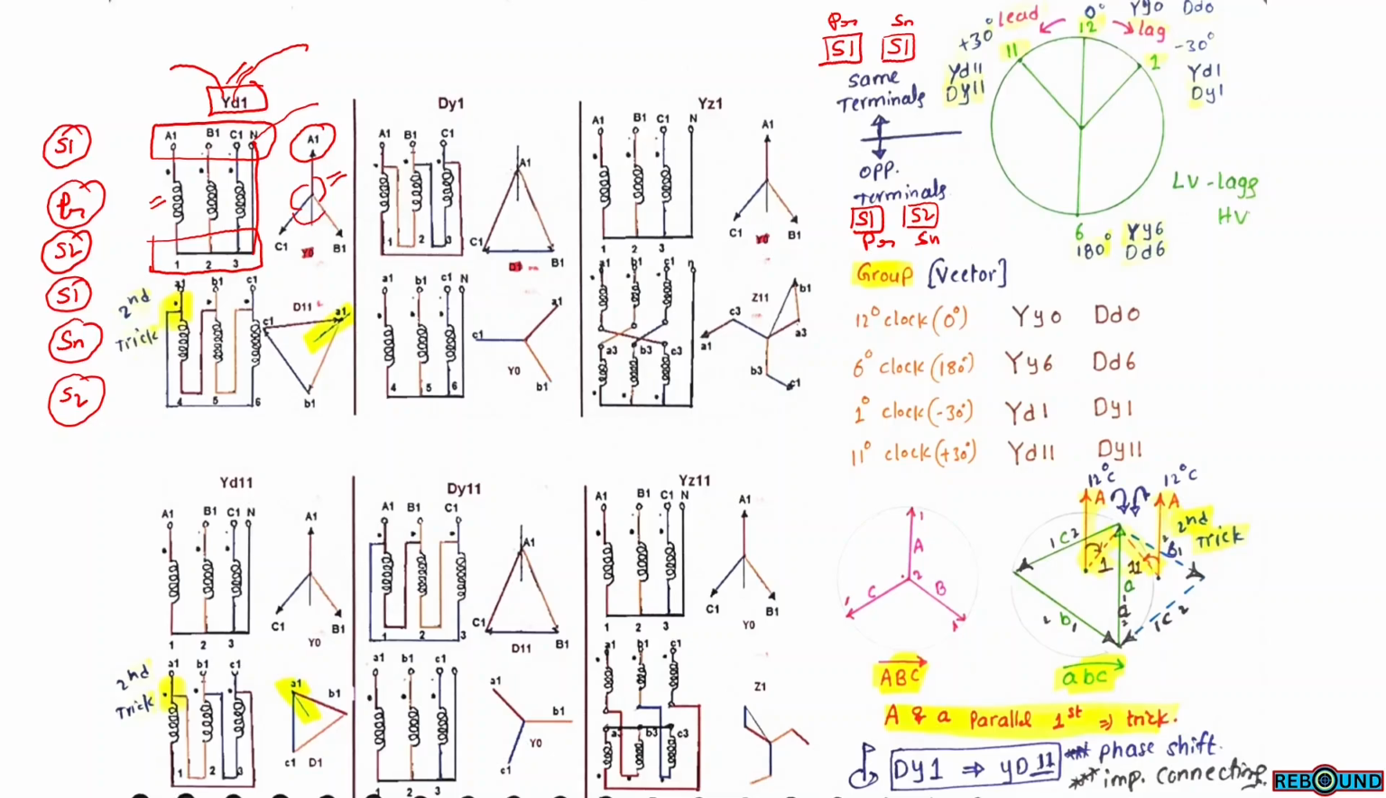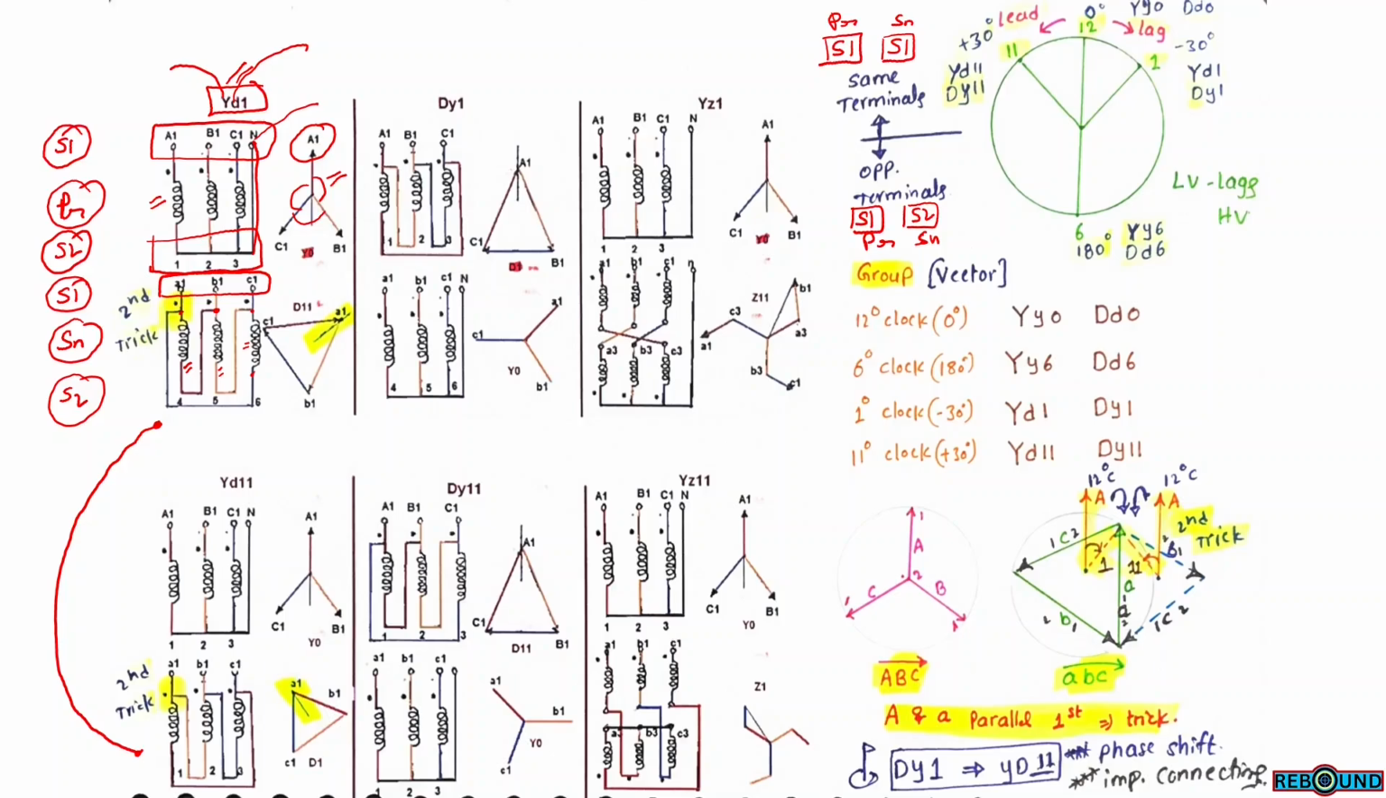On the secondary side, the windings are connected in delta connection, but the terminals are taken out from side 1 only: A1, B1, C1. That means side 2 of this winding is connected to side 1 of the next winding, side 2 of this winding is connected to side 1 of this winding, and side 2 of this winding is connected to side 1 of this winding. This is delta connection. The difference of connection from this winding to this winding is very minor.